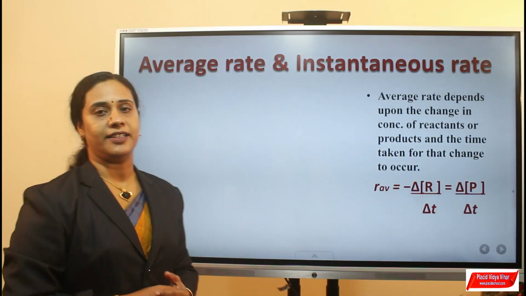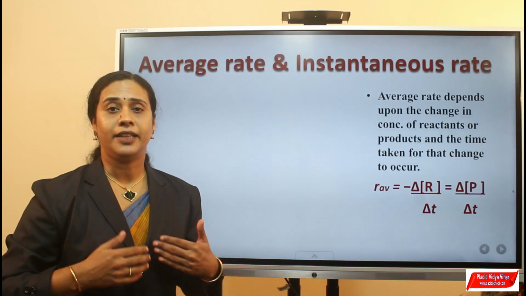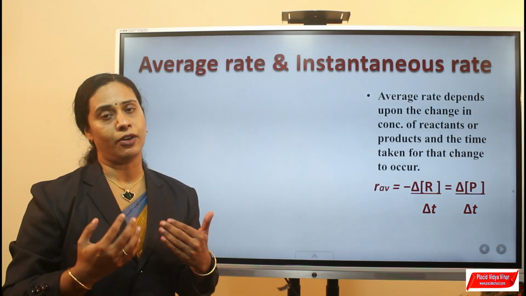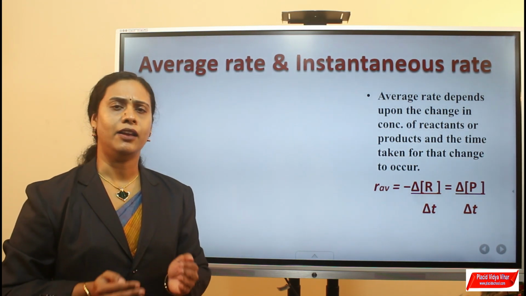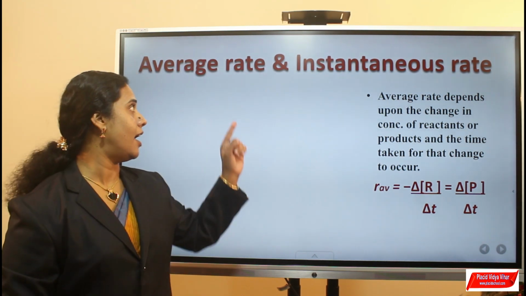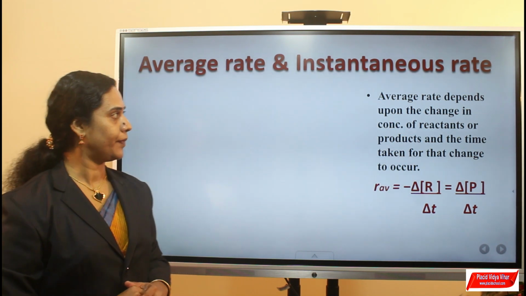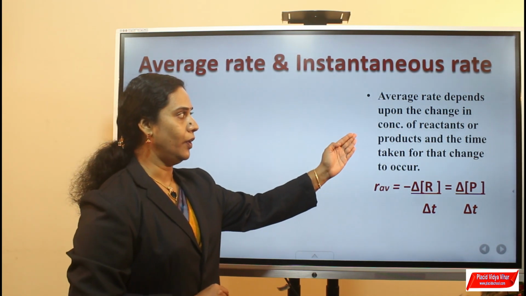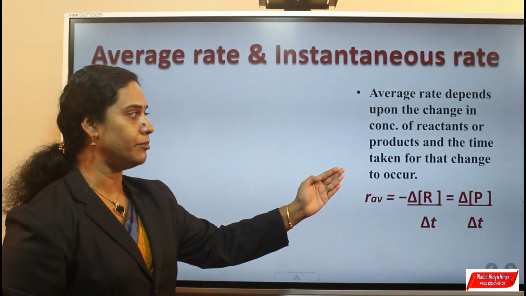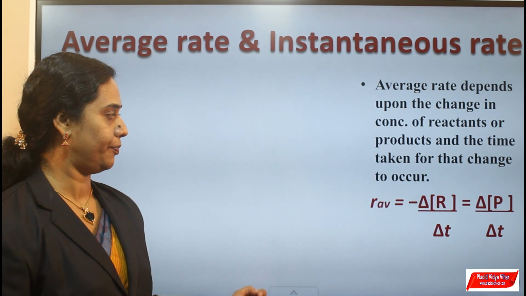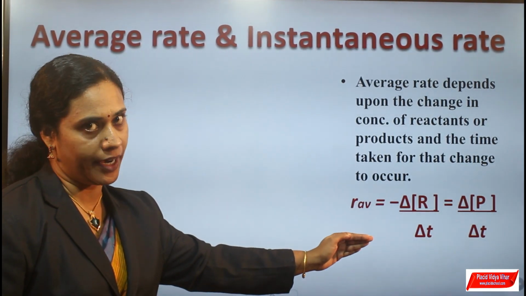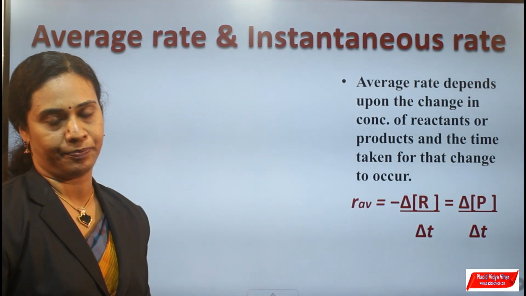Next, average rate and instantaneous rate. If the rate of appearance of product or disappearance of reactant comprises a long interval of time, then the rate is expressed as the average rate of a reaction. Average rate depends upon the change in concentration of reactants or products and the time taken for that change to occur. r average is equal to change in concentration divided by change in time.